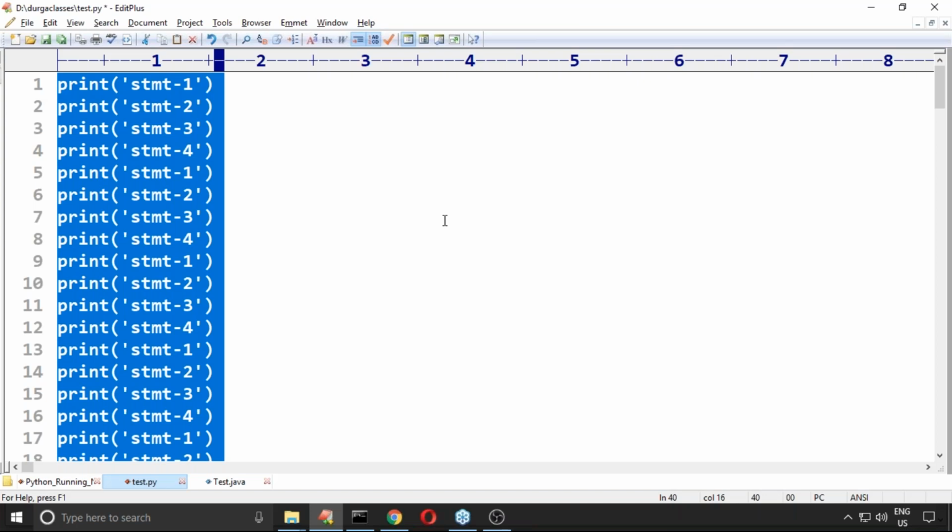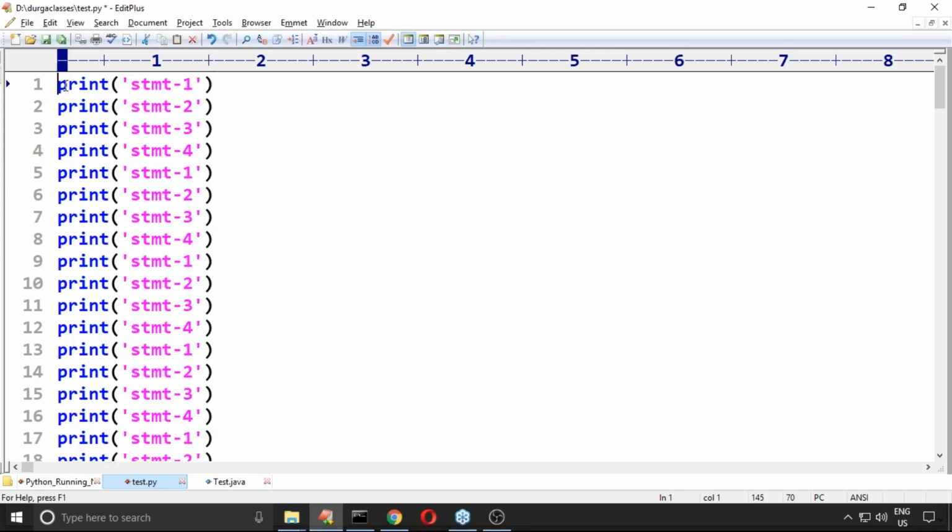Very simple. Most people are going to feel that we can comment by using triple quotes. No, we should comment by using the hash symbol only. No alternative. But the pain is, how many times do I have to type the hash symbol? 40 times. Have you observed? So believe me, in real time, you people are going to work.